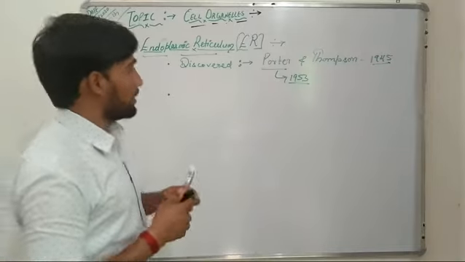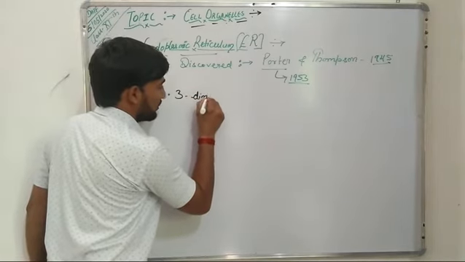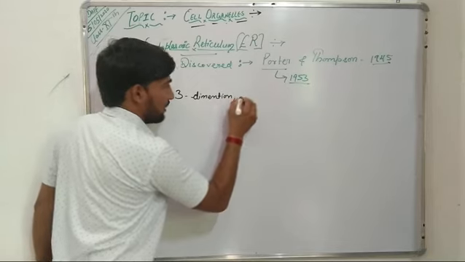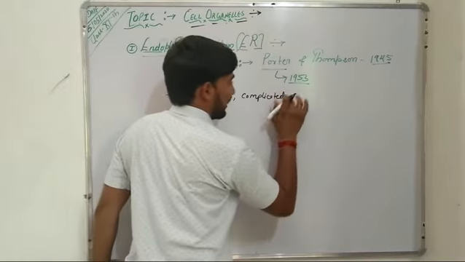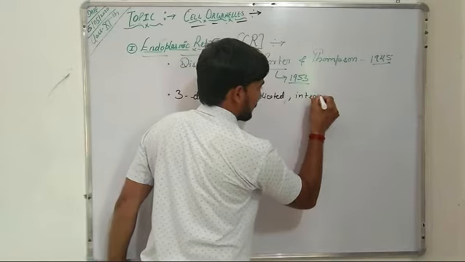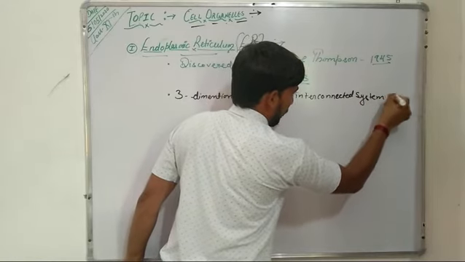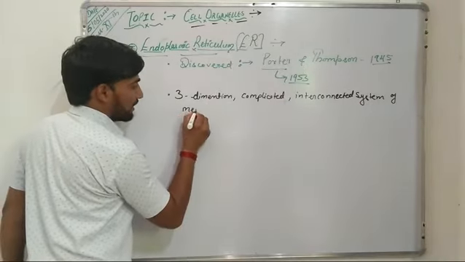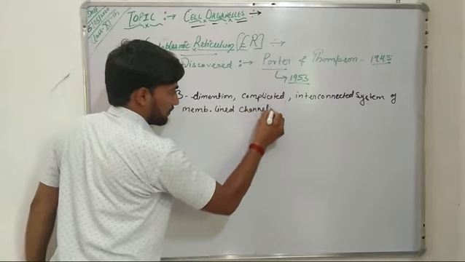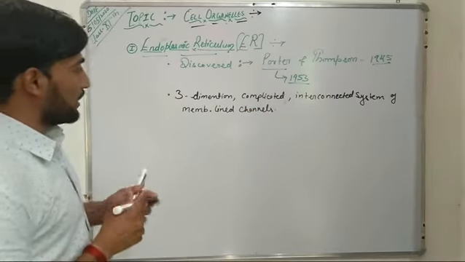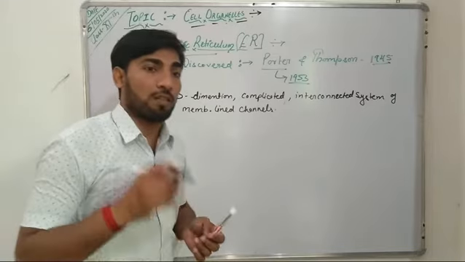Basically the endoplasmic reticulum is a three-dimensional, complicated, interconnected system of membrane-lined channels which runs through the cytoplasm.